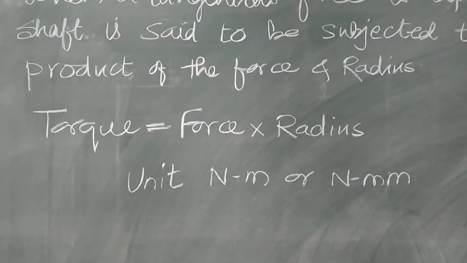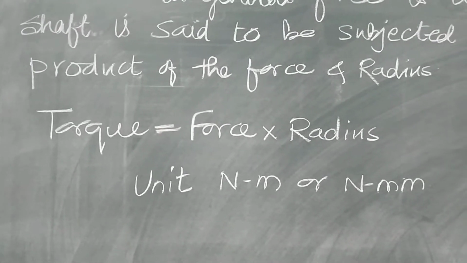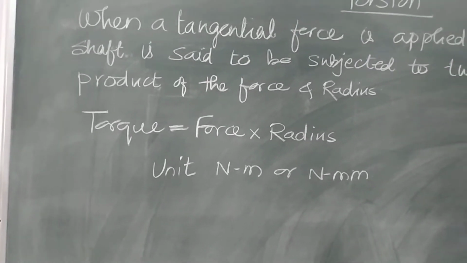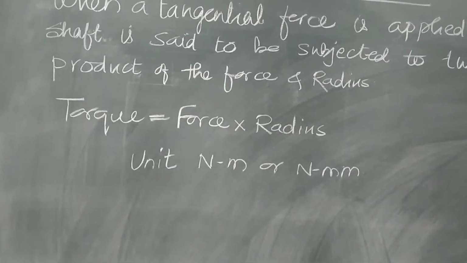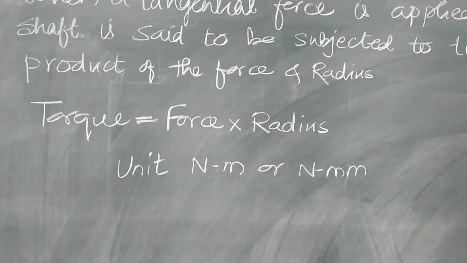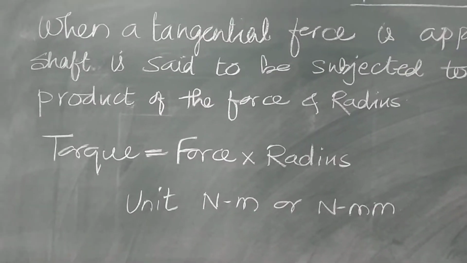So, mathematically torque is force into radius. Unit of torque: unit of force is Newton and radius is meter or millimeter. So, the unit is Newton meter or Newton mm or kilonewton meter or kilonewton mm, whatever is applicable.